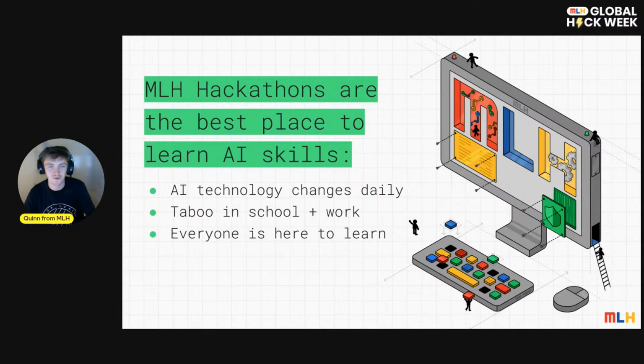If your professors, for example, are speaking about AI, you're exceptionally lucky. This is very unusual. So having space at an MLH hackathon to learn and talk about this kind of thing is amazing, and I really recommend you grab this opportunity with both hands.